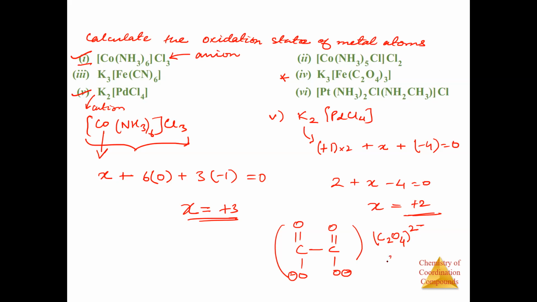And this can also sometimes be written as OX. It is oxalate ion. So rather than writing K3Fe, they can also write it like this: K3Fe(OX) whole thrice. So these two mean the same thing, oxalate ion here.